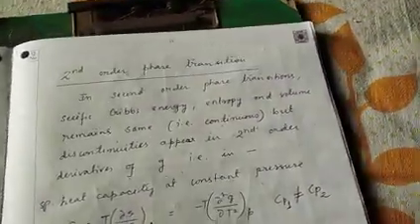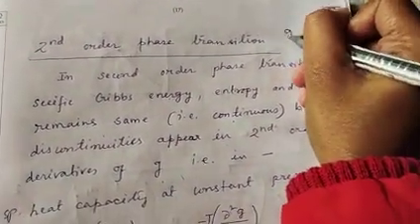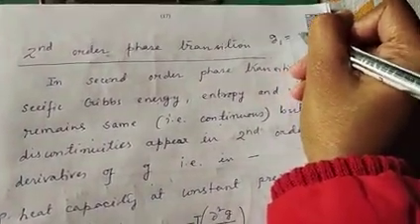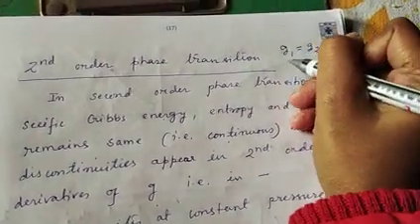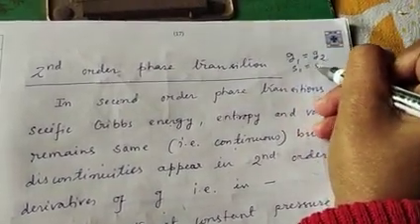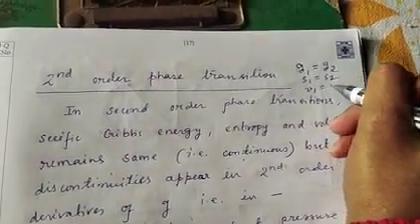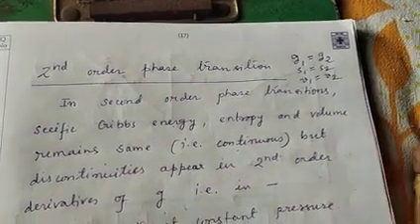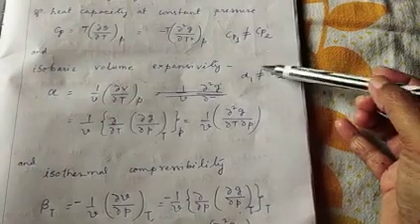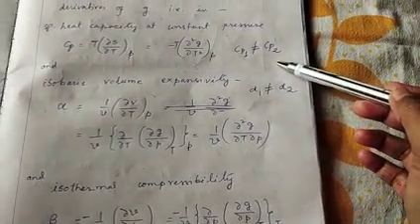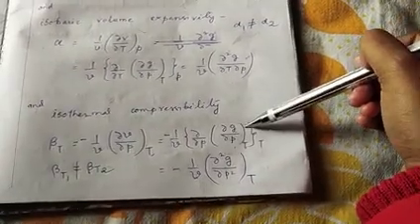So here we observe that for second order phase transition, specific Gibbs free energy for phase 1 and phase 2 are the same, G1 equals G2, entropy is also the same, S1 equals S2, and specific volume is also the same, V1 equals V2. But discontinuity appears in specific heat capacity at constant pressure, isobaric volume expansivity and isothermal compressibility.